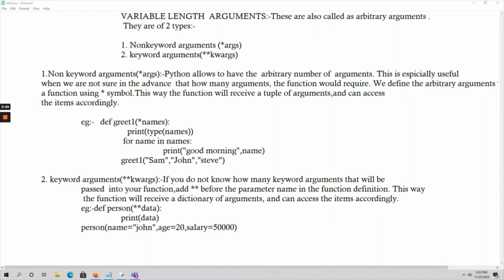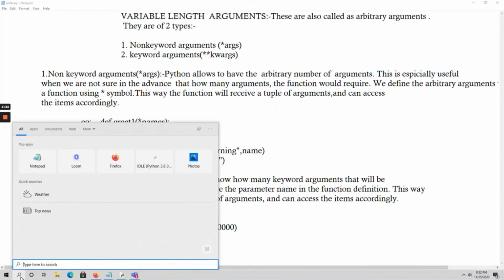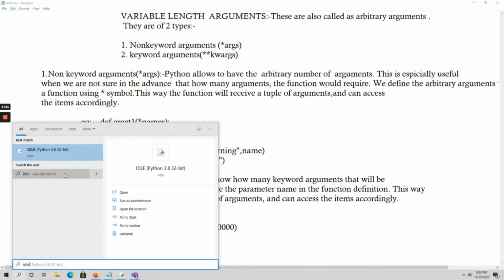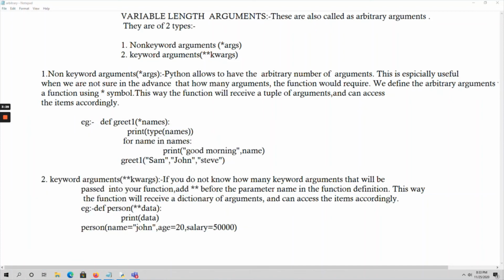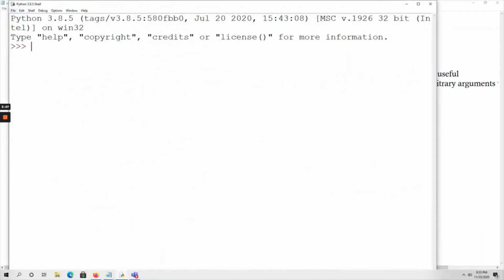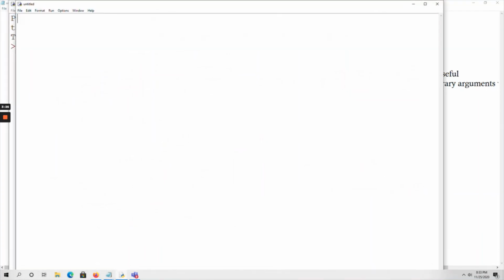Okay. Because in keyword arguments we follow key equal to value syntax, the same syntax we follow in dictionaries also. In dictionaries the objects will be stored in key equal to value syntax, right? So let me show with an example. For that, go to Python IDLE and open a new file.